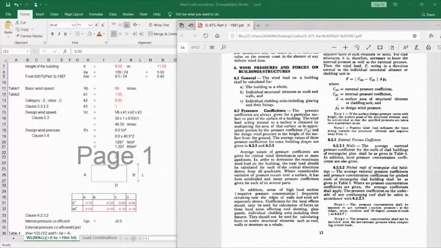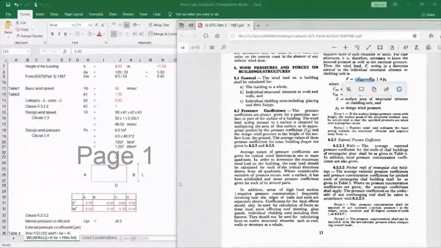So the CPE minus CPI value is what I'm going to calculate now, and the surface area I will explain clearly. First let's see how to calculate this CPE minus CPI value.